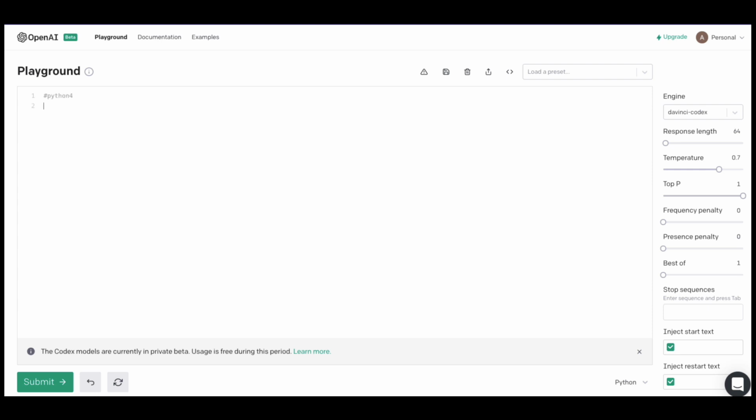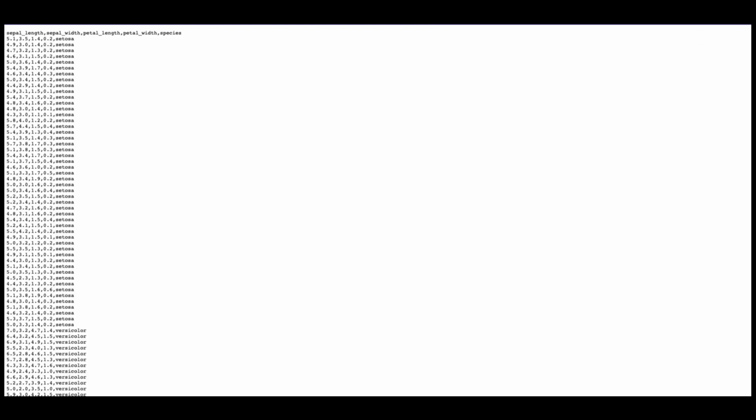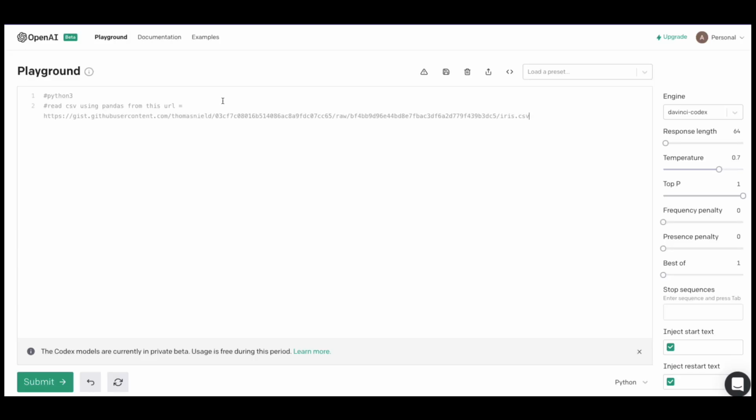Python 3, sorry, did I just say 4? Read CSV using pandas from this URL. Print, describe the data frame. Okay, data frame. Let's try. Okay, it is adding something.